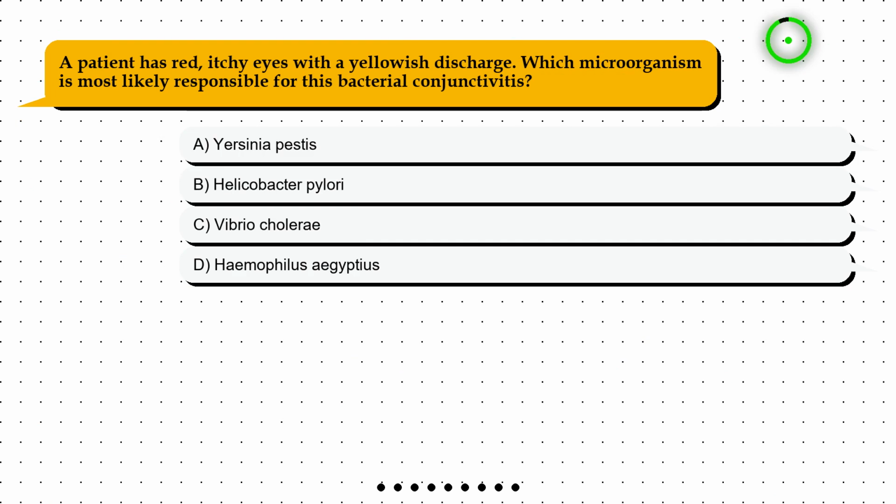Question 5. A patient has red, itchy eyes with a yellowish discharge. Which microorganism is most likely responsible for this bacterial conjunctivitis? Option A. Yersinia pestis. Option B. Helicobacter pylori. Option C. Vibrio cholerae. Option D. Haemophilus aegyptius.